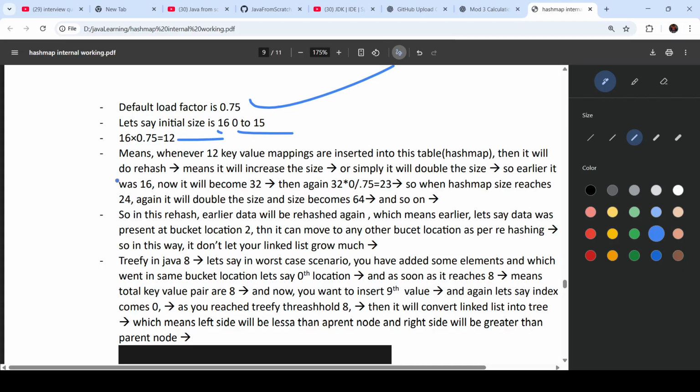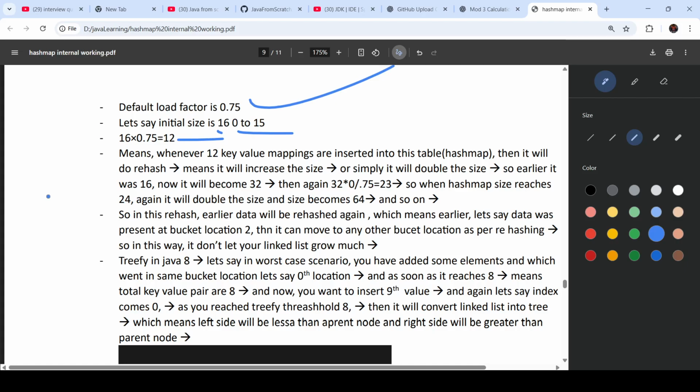As soon as it reaches 12, it will do the rehashing again. It will increase the size, or simply double the size. Initially 16 was there, now it will be 32. Then again 32 into 0.75 equals 24.